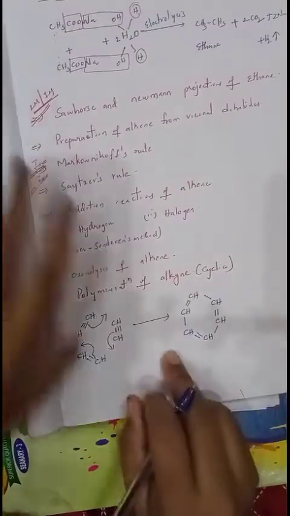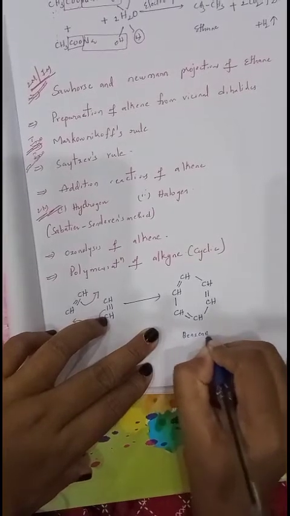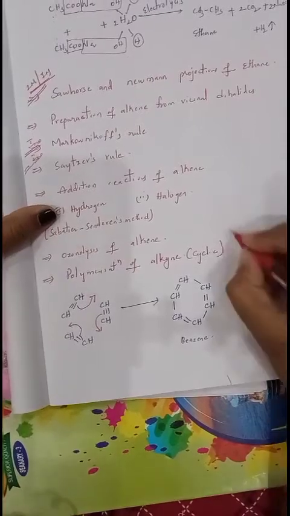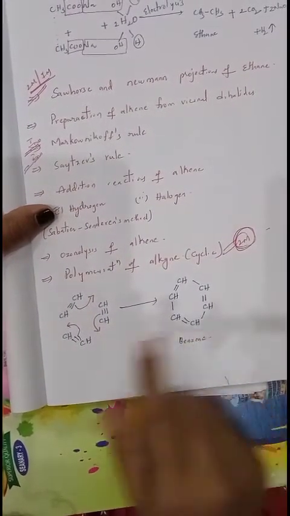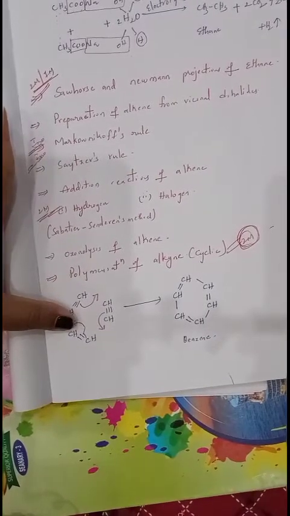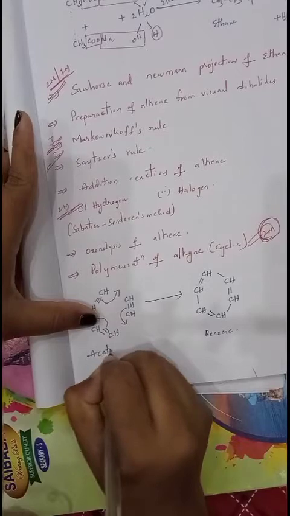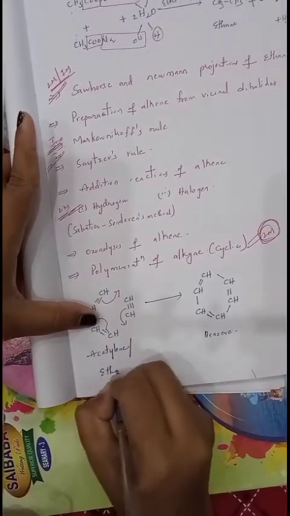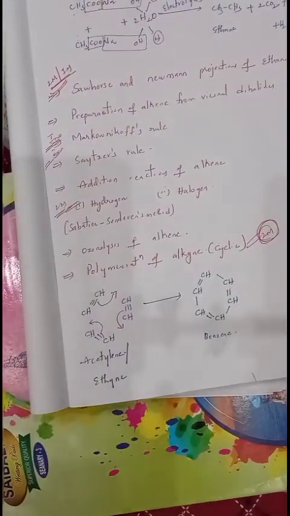Finally we got the structure. This is nothing but benzene. Benzene is formed as the final product. Very important, compulsory question for 2 marks: prepare benzene from acetylene, also called ethyne. That is cyclic polymerization.